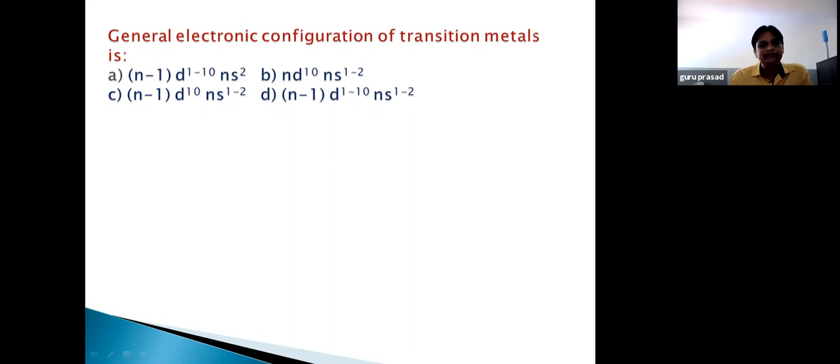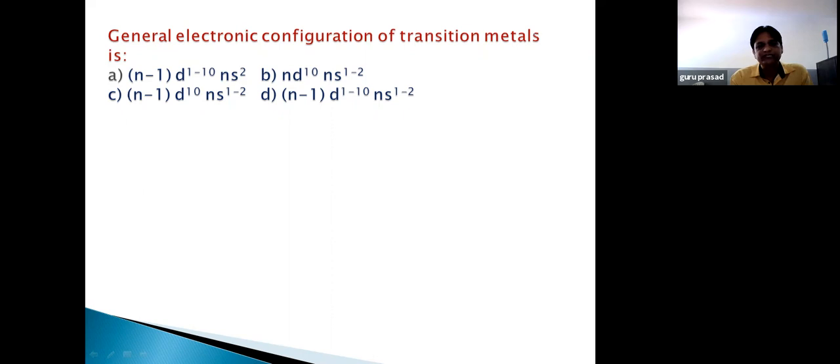So let us take the options which are given. V2+, vanadium. Vanadium atomic number is 22. The neutral atom has 22 electrons. The V2+ ion is formed by losing 2 electrons, that means it has 20. So what is the electronic configuration of V2+ ion?